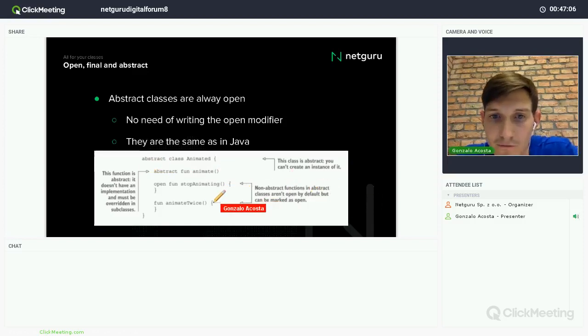But in the case of functions, if they're abstract functions, again, I don't have to write open. But if it's not, if there is some implementation like this, animate twice, this I cannot override, right? But here, stop animating, yes.